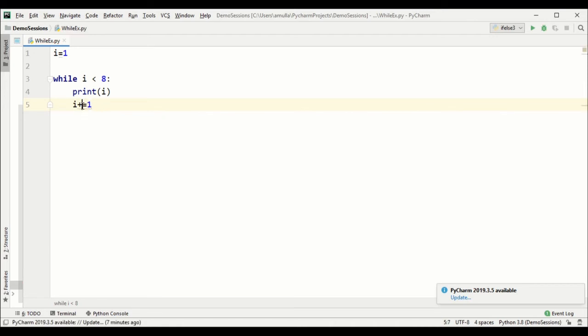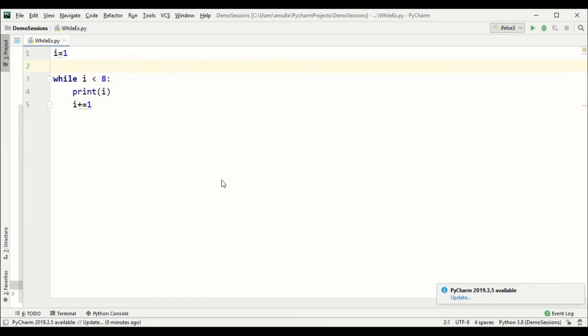It means I equals to I plus 1, but we don't write it this way, we write it this way. Okay, so let's run. We have to increment the value of I, otherwise it will be looping indefinitely because I is less than 8. When it is 1, it is definitely less than 8. It will be executing continuously, it won't be stopping here. Okay, for I to stop we need to increment. So once I will be 9, it will stop the execution.